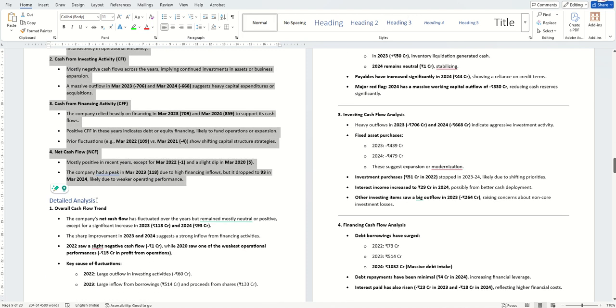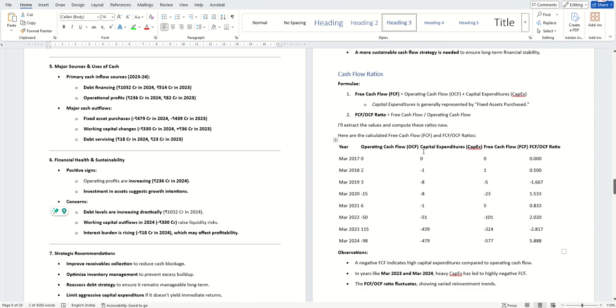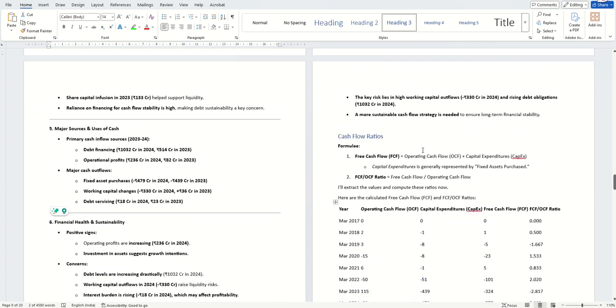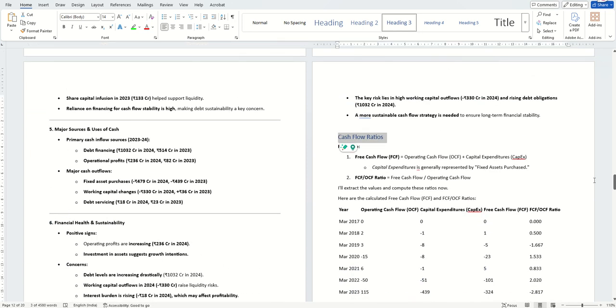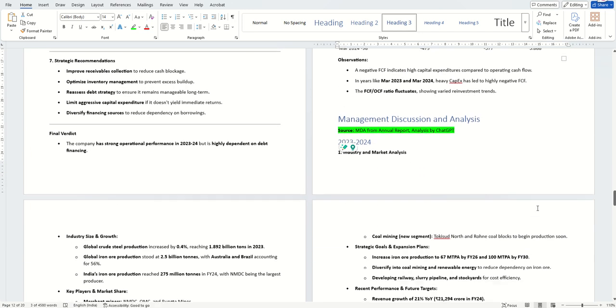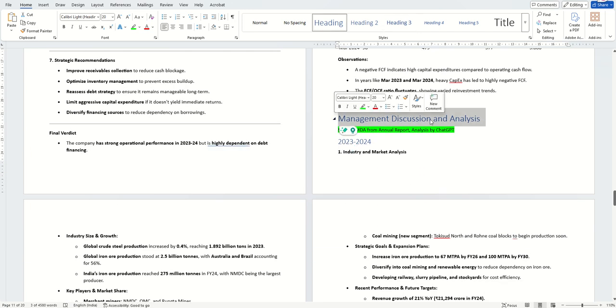Then this is a detailed cash flow analysis where you break down every component of the 3-line statement and have detailed insights. Those detailed analyses come here. And finally, there were some cash flow ratios, like free cash flow and so on. Then we move to the management discussion analysis. That prompting also we saw how to do.